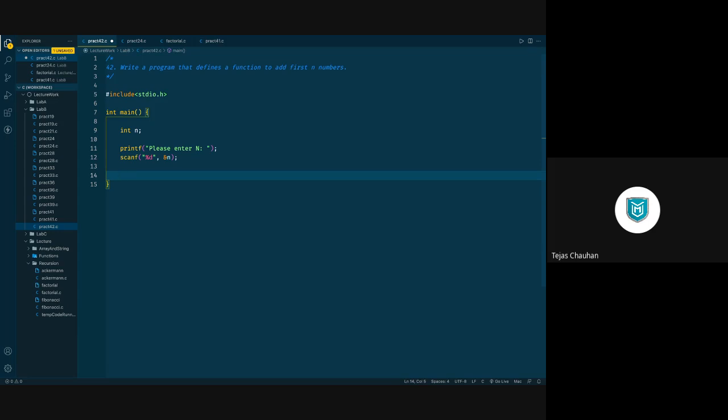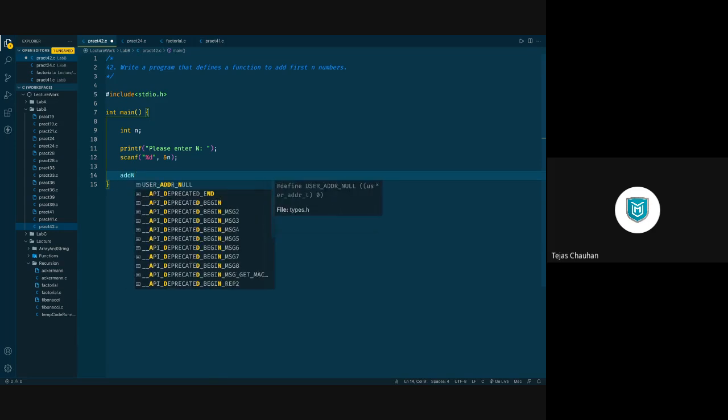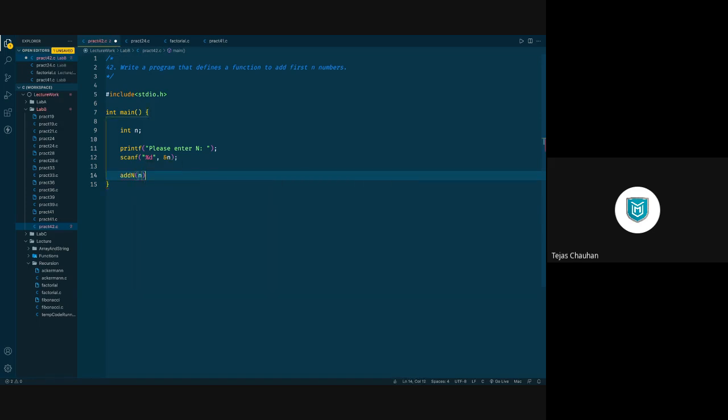So what we want now is a function which is going to add those initial n numbers, and we are going to pass the value of n given by the user. Whatever value the user gave, we will pass there. Now this function should return the final summation. Whatever it returns, we have to store somewhere, sum. So let us have one more variable sum, and whatever final total is returned from this function, we will store it in some variable so that we can print that answer.